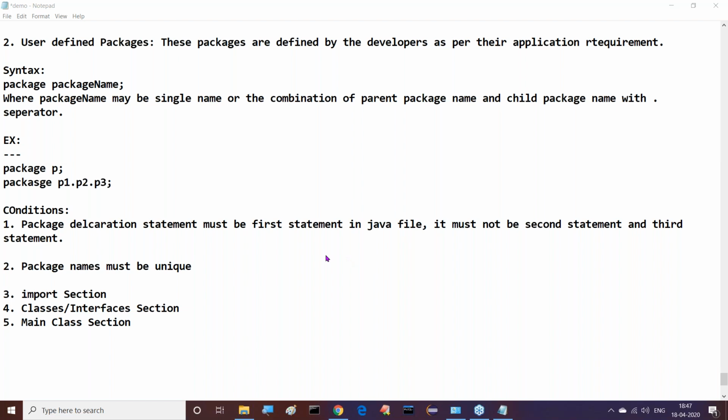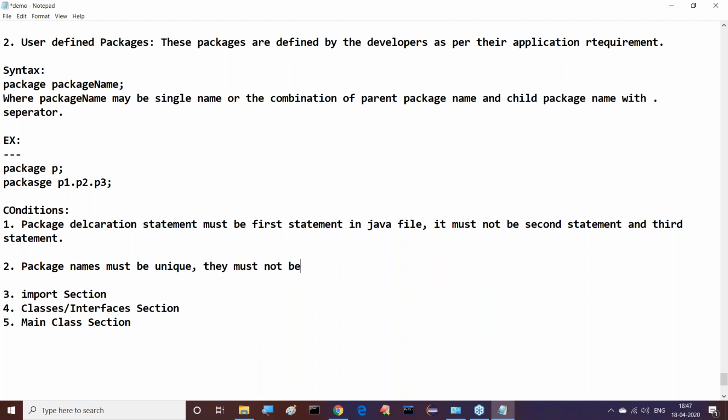Packages are like folders. That folder name must be unique. Right, sir. But this is nothing but the package declaration statement. All these syntaxes are given there. How is this package statement provided? This is the package declaration statement. So package names must be unique.